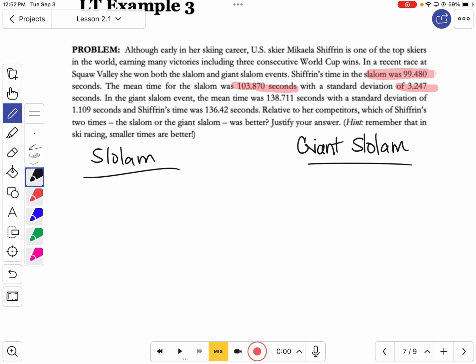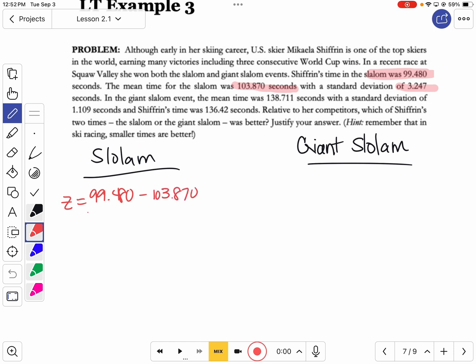So for the slalom, let's put all that together. Her actual time, 99.480, minus the mean, 103.870, divided by the standard deviation, 3.247. It's a lot of numbers, but they were all right there within the words: her actual time, the mean time, and the standard deviation.